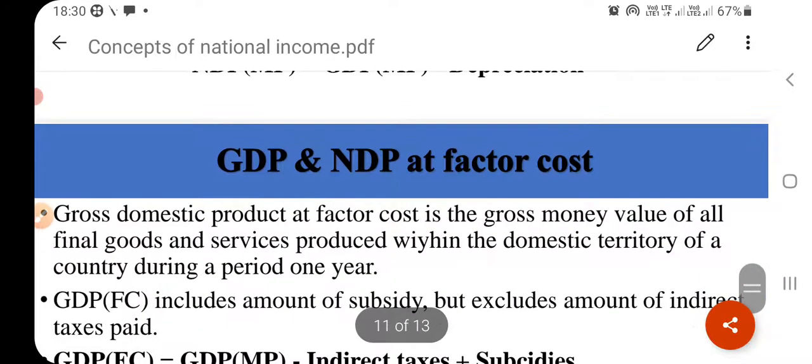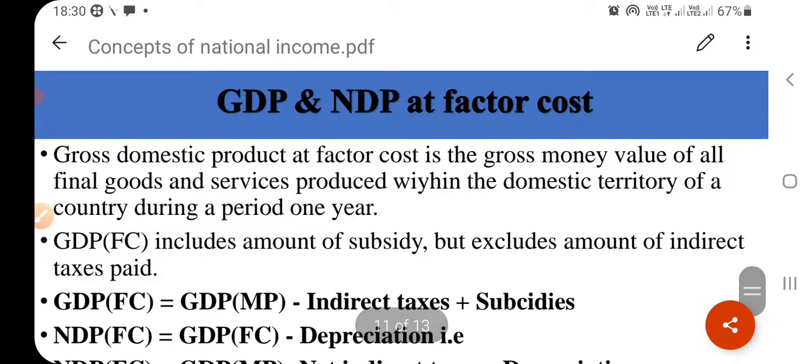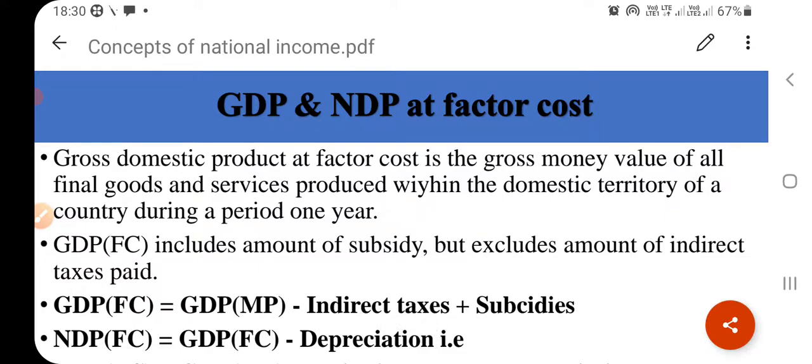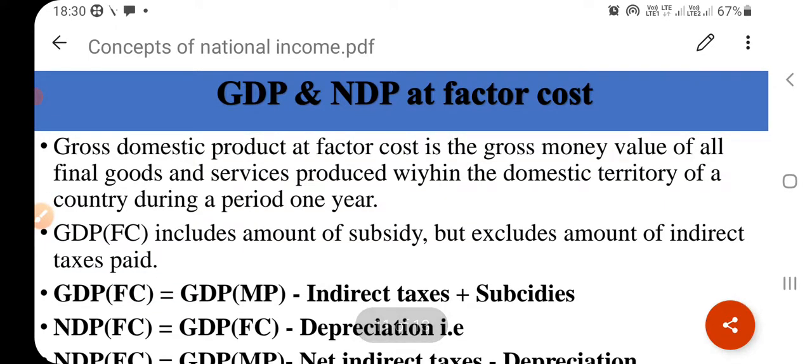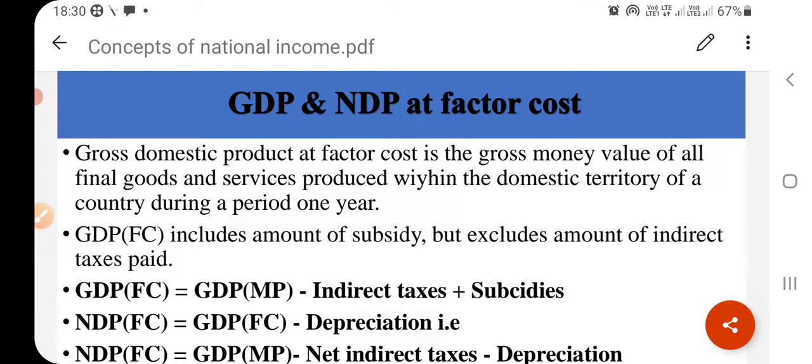Next concept, GDP and NDP at factor cost. Gross domestic product at factor cost is the gross money value of all final goods and services produced within the domestic territory of a country during one year. Final goods and services is a very important phrase. It considers the final goods and services which are produced in a country during a year.